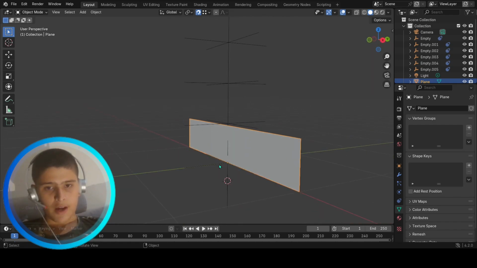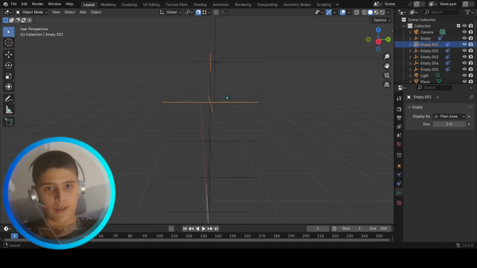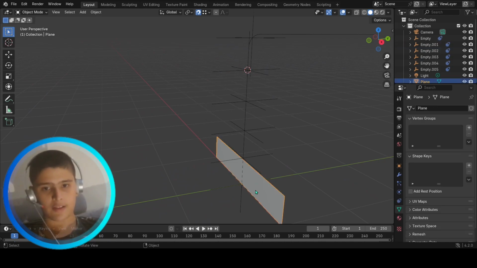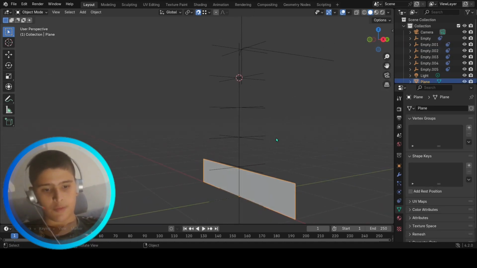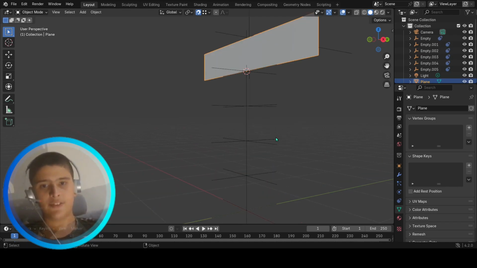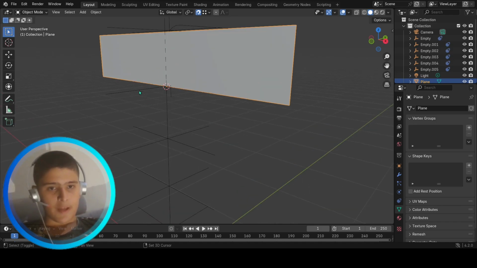And from now, I'm gonna go to the axis that's before the last one. I'm gonna press Shift S, cursor to selected. I'm gonna press this one and press Shift S, selection to active. And now I'm gonna select this plane.